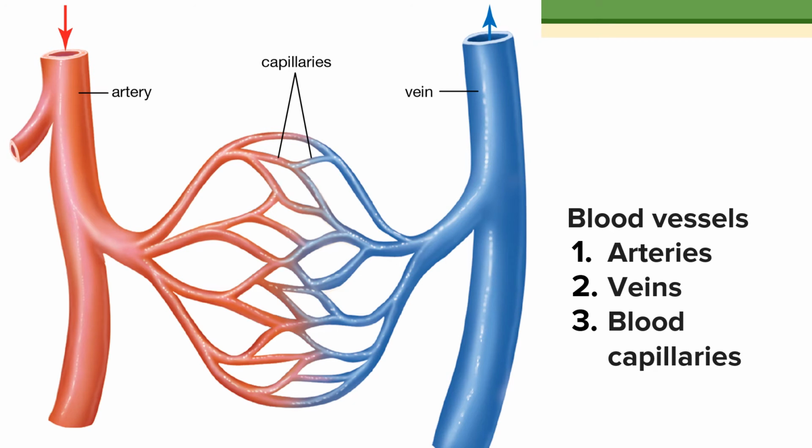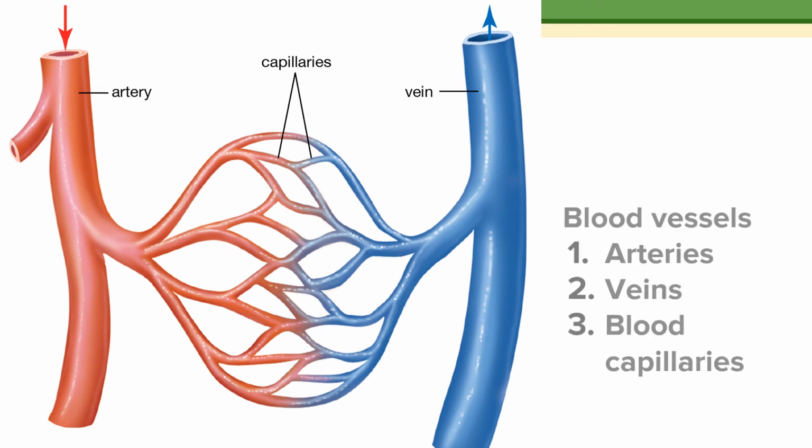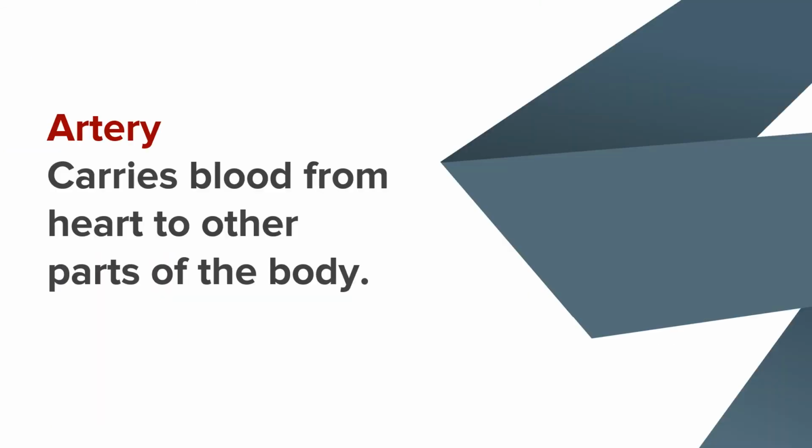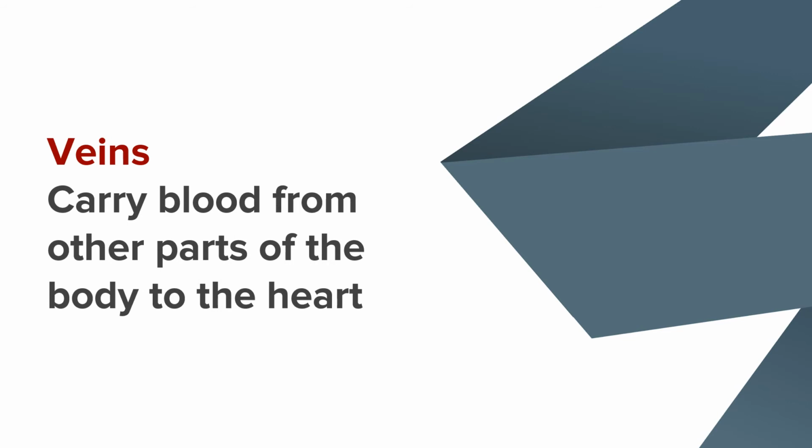And the third one, the capillaries, are the smallest blood vessels, and they connect arteries and veins. Arteries are the blood vessels that carry blood from the heart and deliver it to all other parts of the body. Veins are the blood vessels that carry blood from other parts of the body and deliver it to the heart. So both artery and vein have opposite functions.